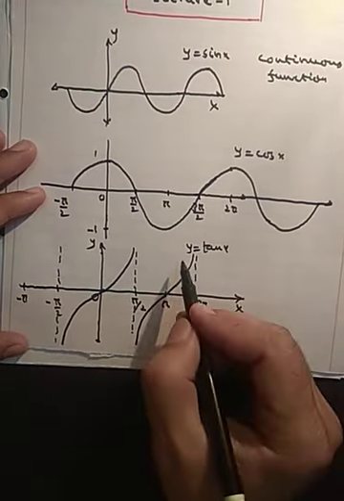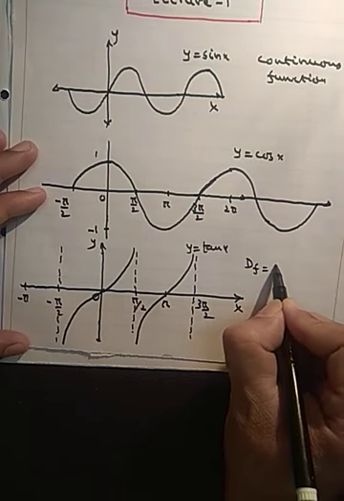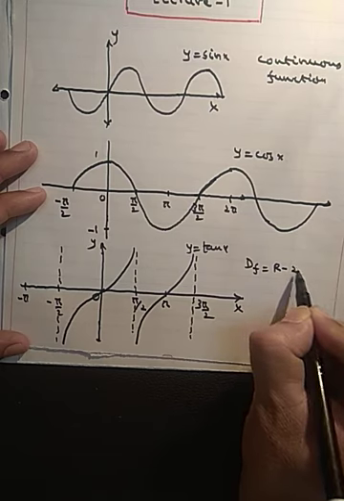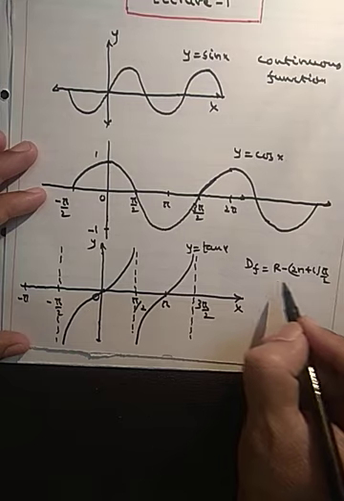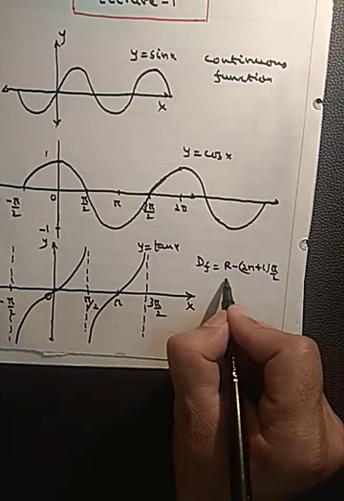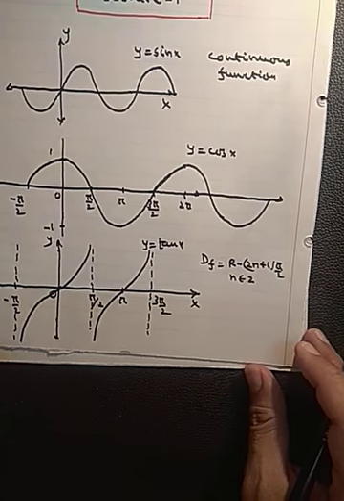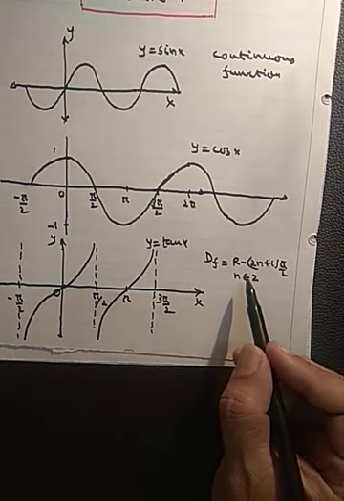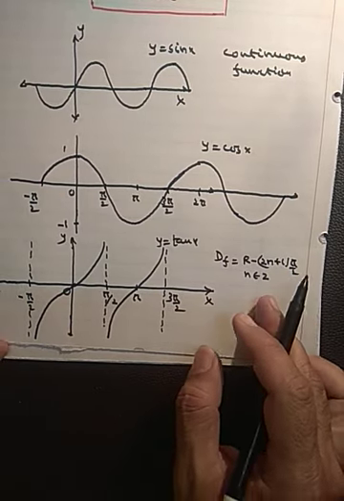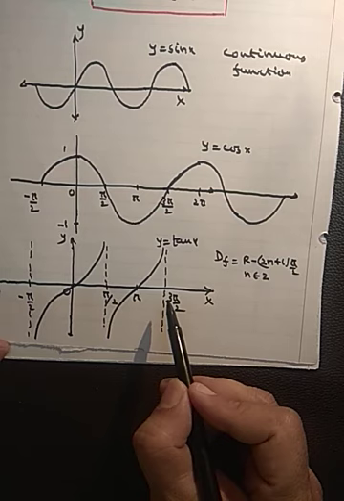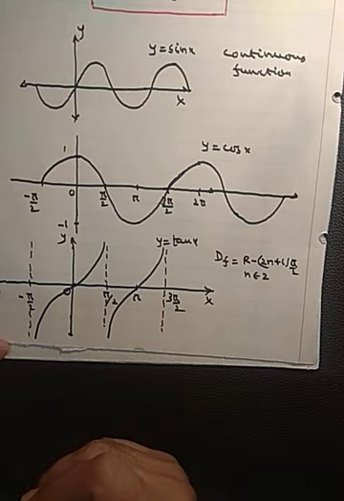But what is the domain of tan x? The domain of tan x is R minus (2n plus 1) pi by 2, n belongs to Z. What is the domain of tan x? R minus odd multiples of pi by 2. Now you can see in its domain, pi by 2 is not there and 3 pi by 2 is also not there. And in the remaining points, it is a continuous function.